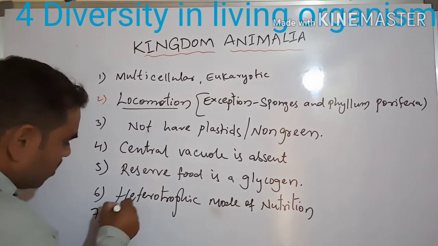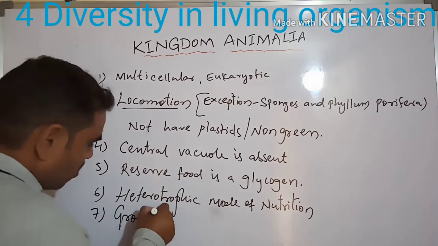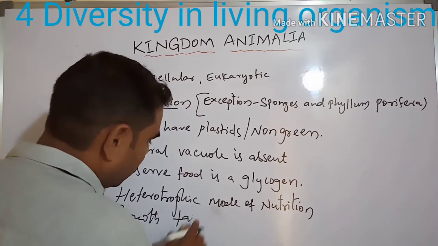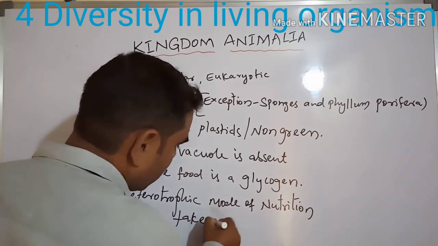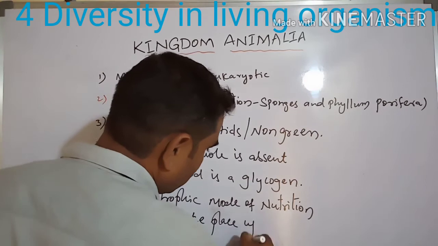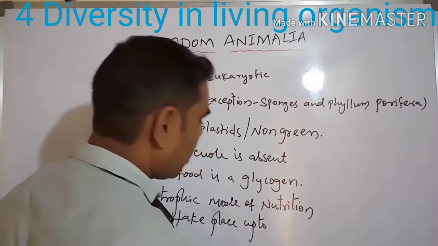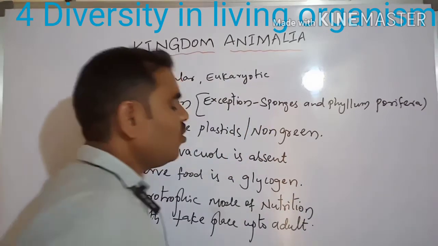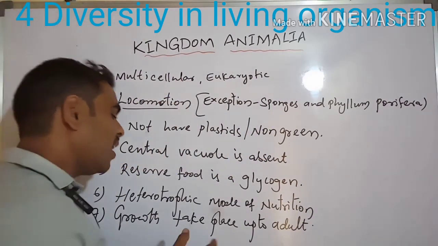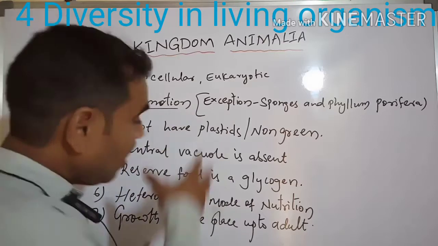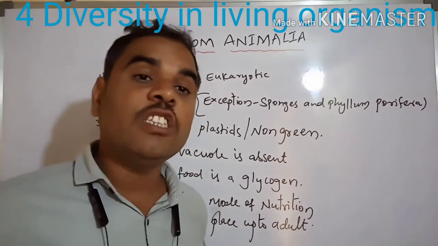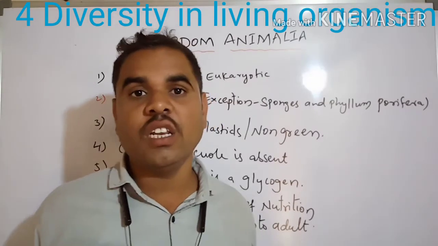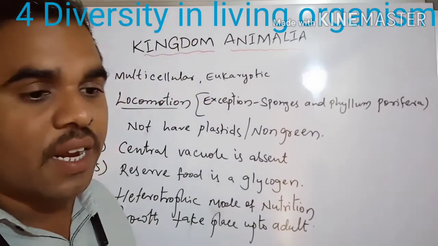Growth up to adult occurs in the animal kingdom, but in the plant kingdom growth occurs continuously.